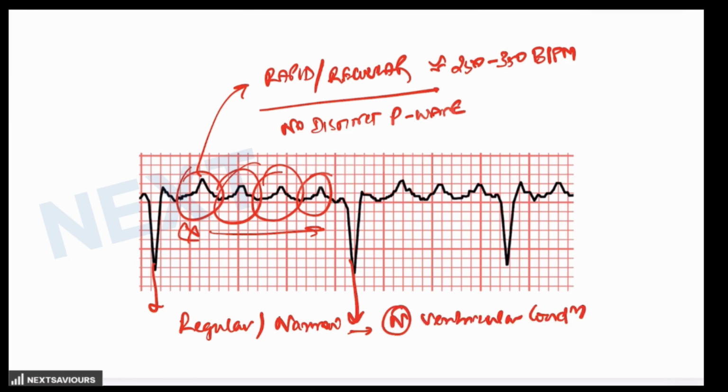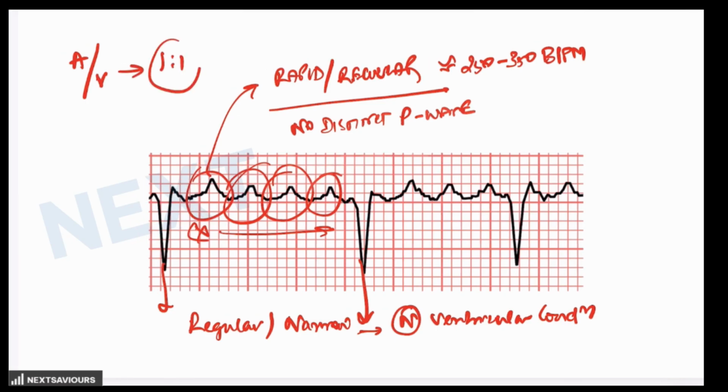Now, if you look at the conduction ratio, normally in a heart the atria and the ventricles beat in the ratio of 1:1, because every atrial impulse gets conducted to the ventricles via the AV node. But in case of atrial flutter, the atria beat very rapidly, at around 250 to almost 350 beats per minute, and the AV node cannot conduct every atrial beat because it has a refractory period.